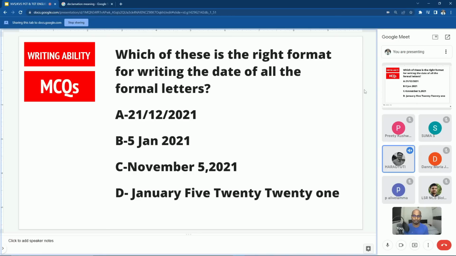Option A. Okay. Why is it correct? Ghosh, you are not audible. No, I can hear you, sir. Why do you think that 21/12/2021 format of writing the date is correct?